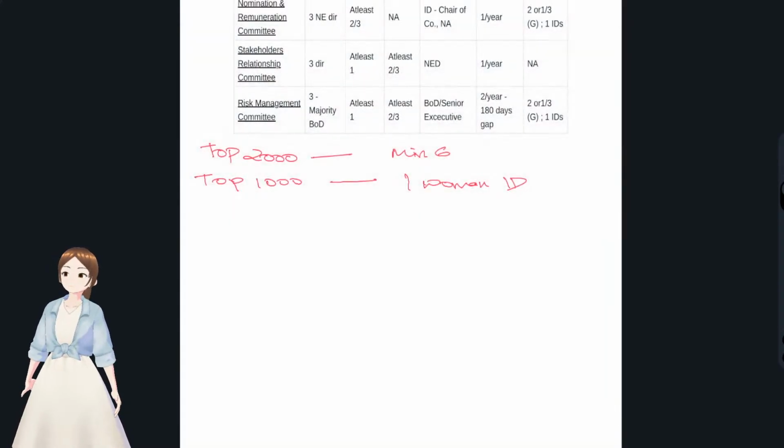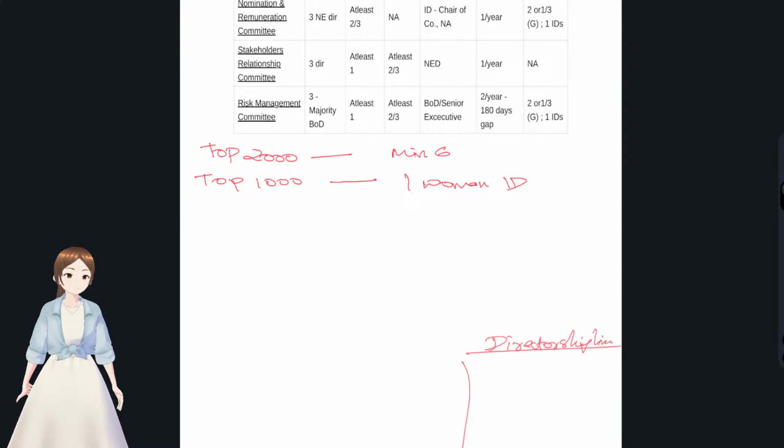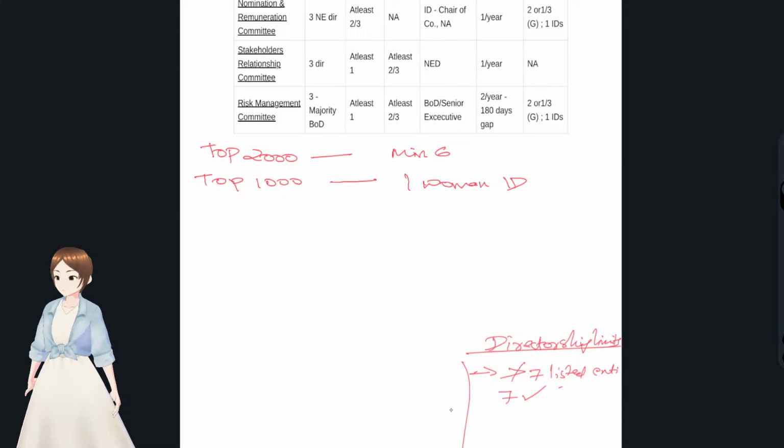We'll write that here. We'll just make a note so that you might take a screenshot, or I'll upload that in the Telegram channel. You see, we'll write it here. Directorship limits. Okay. Should not be more than 7 listed entities. 7, no problem, you could do that.